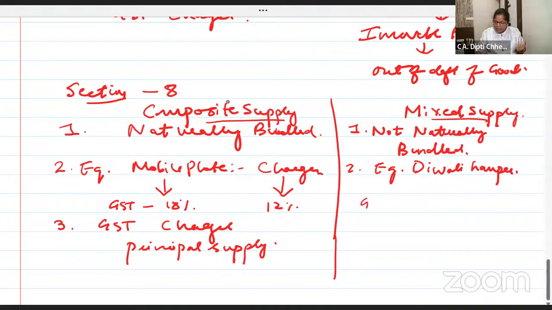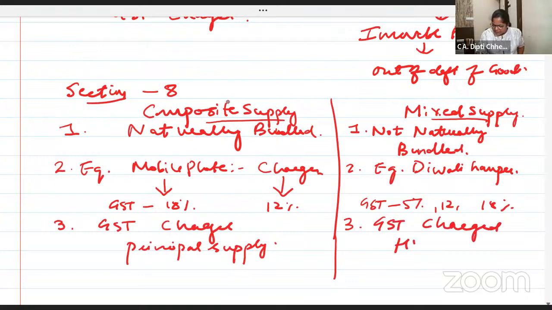Now, in that, some items have a GST rate of 5%, some 12%, some 18%. Then, in case of mixed supply, GST is charged at the highest rate. Here, for composite supply, it is charged at the rate of the principal supply, the product or service.